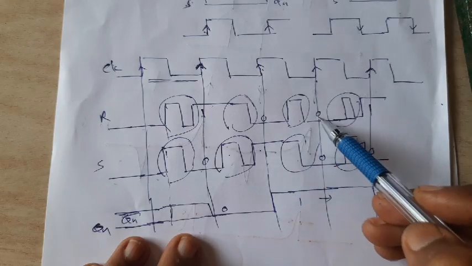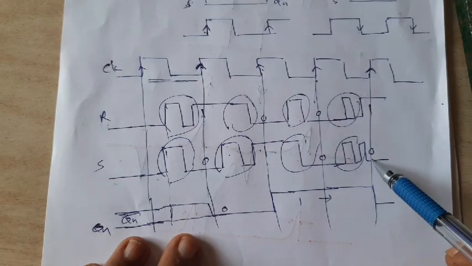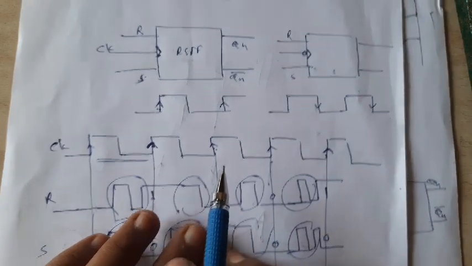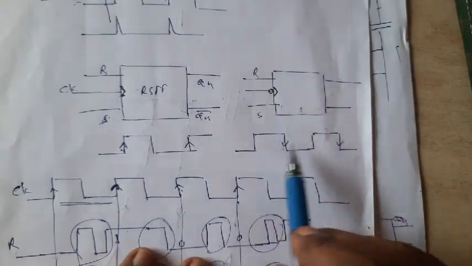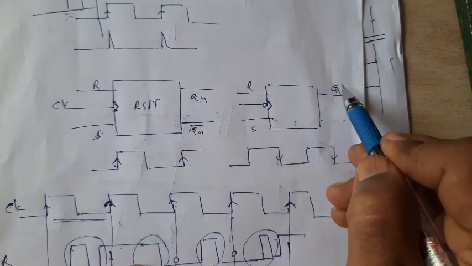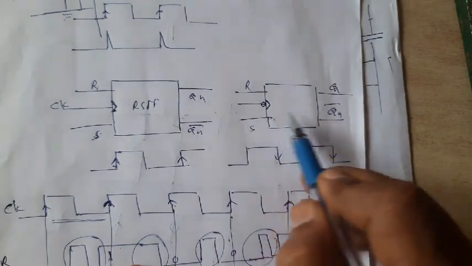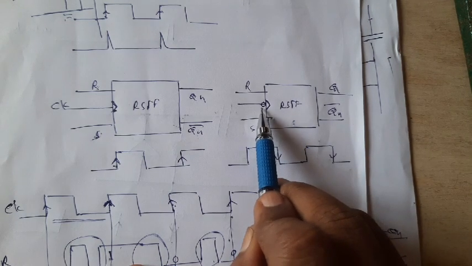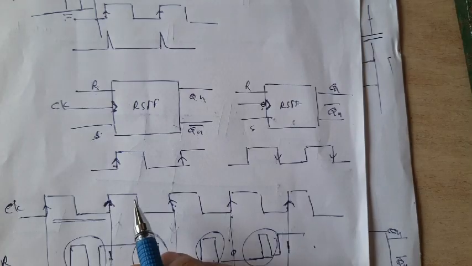Accordingly, the output will change. Okay? So, now homework for you. How does the output change for the negative edge trigger RS flip-flop? This is an RS flip-flop, but it is negative. There is a bubble. Edge trigger.